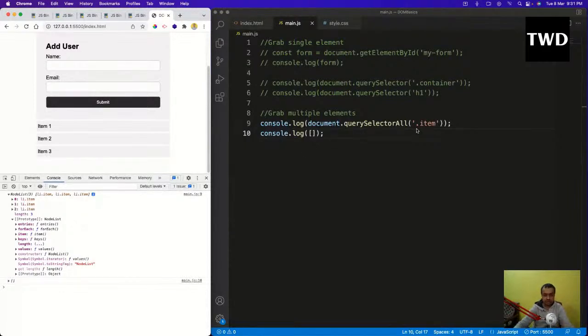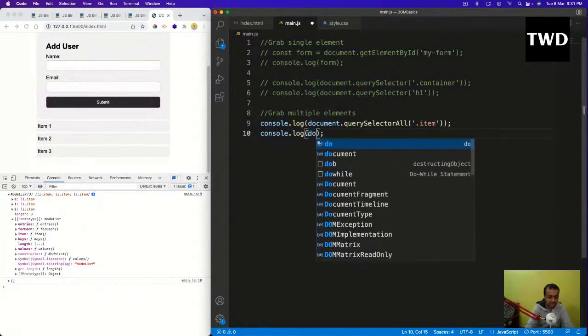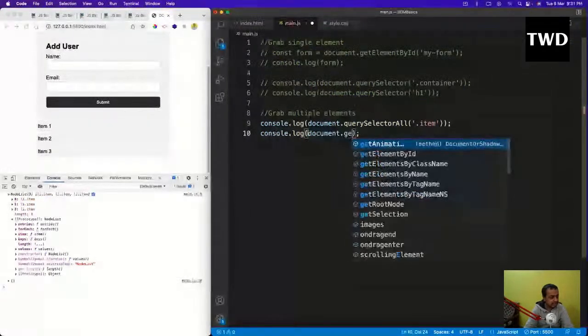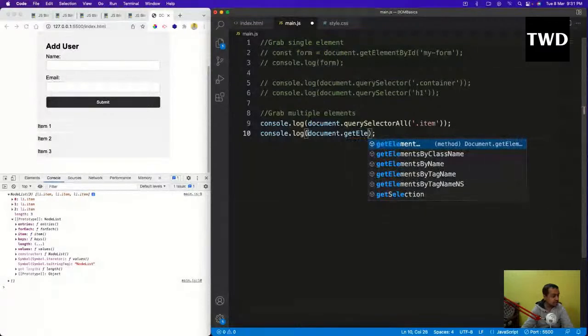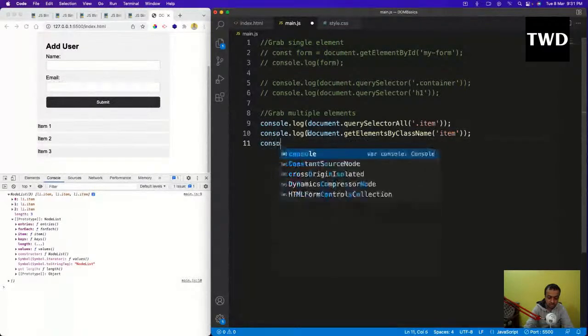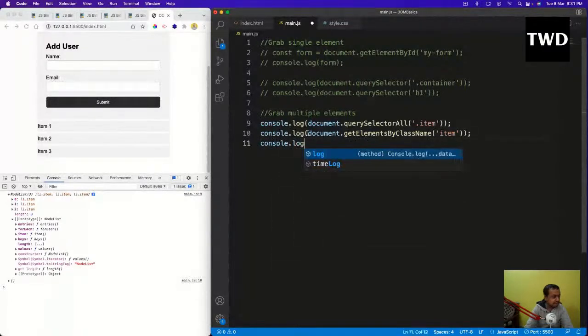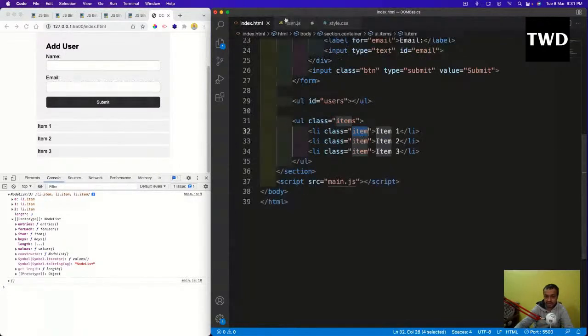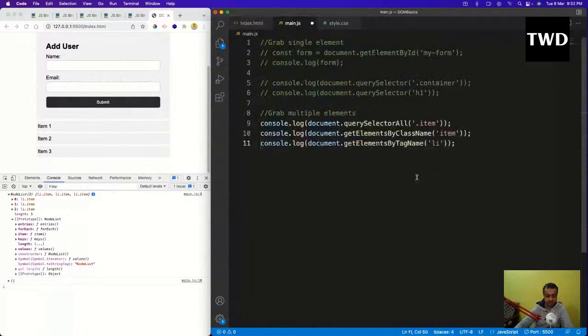So if I do document.querySelector, it will come like this. There is something else also, which is getElements. Anyways, we're not going to learn array now. So document.getElementsByClassName, it will be item, and console.log. And document.getElementsByTagName also I can do. So by class name the class is item, and by tag name I can do li. Okay, so I save it.